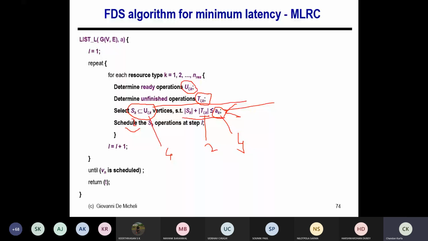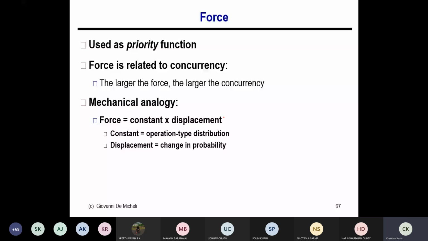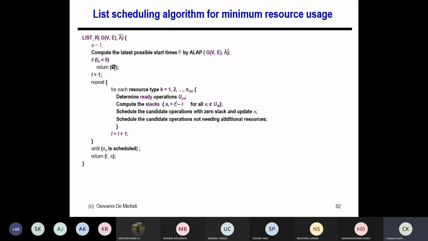That is what we discussed in the last class. Let me go back to that slide. Once you find some operation that becomes 0 slack, meaning it becomes critical to be scheduled in timestamp L, then I increase the resource bound to accommodate those operations in timestamp L, and schedule all those operations in timestamp L.